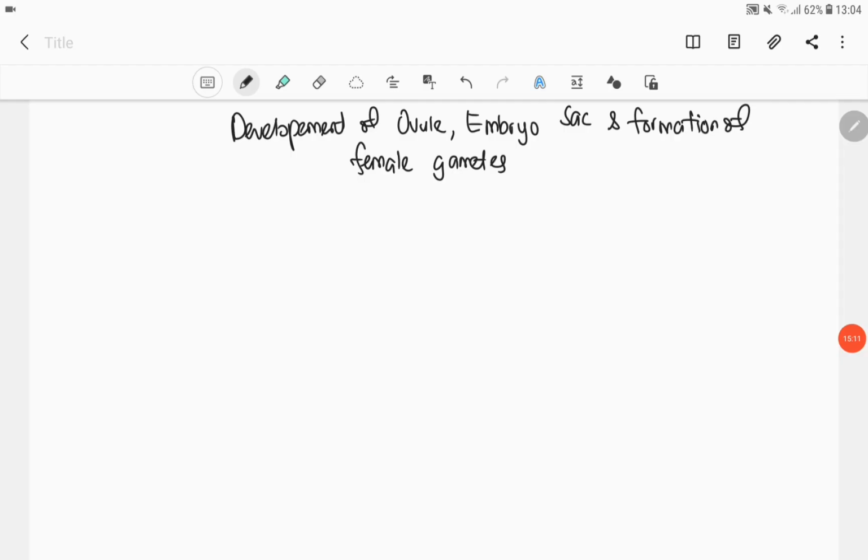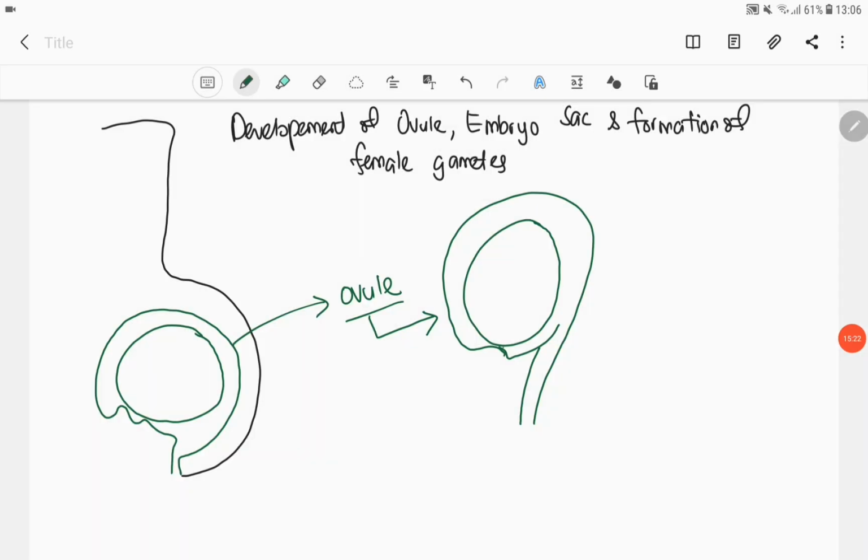Next, development of ovule, embryo sac and formation of female gametes. Tadi kita tengok yang male, so sekarang kita tengok macam mana female gametes terbentuk. So, female gametes terbentuk dekat dalam ovule. So, ovule tu yang kita jumpa dekat dalam ovary. So, macam saya kata tadi, setiap ovary akan ada at least satu ovule. So, proses ini akan berlaku dekat setiap ovule yang ada dalam ovary.